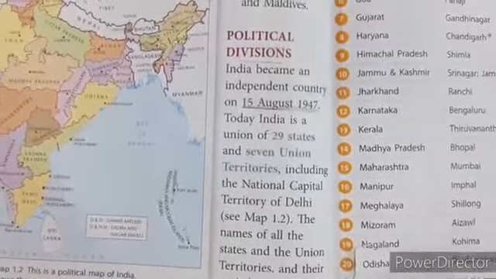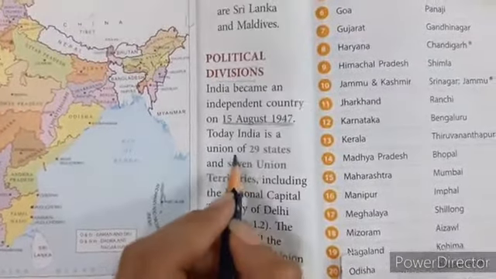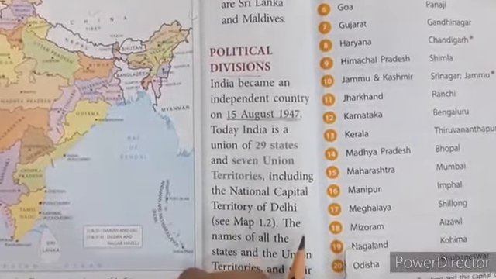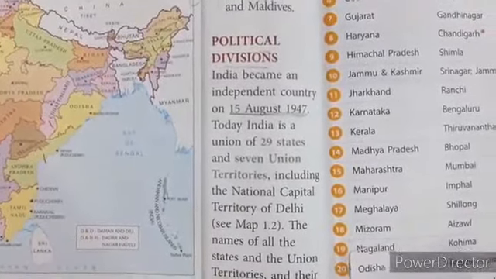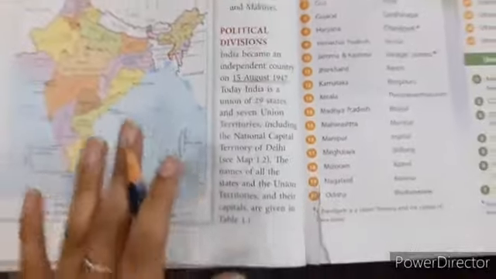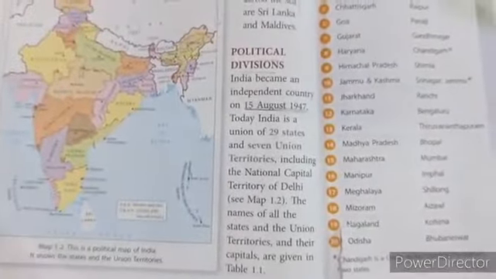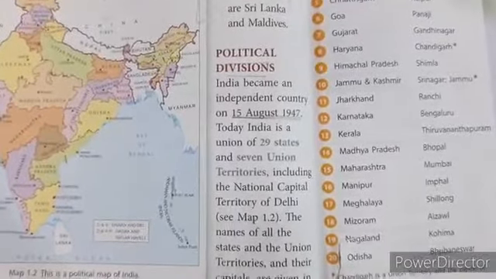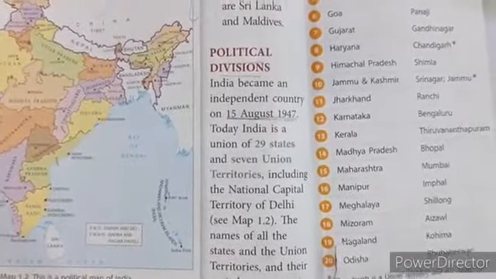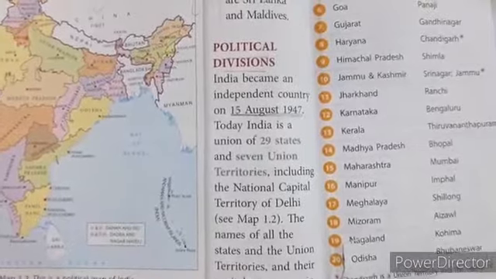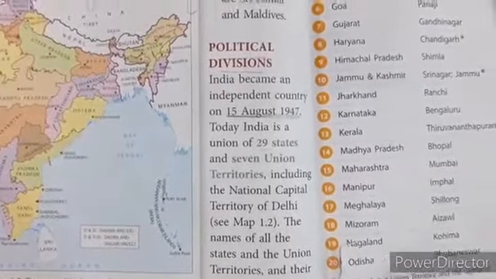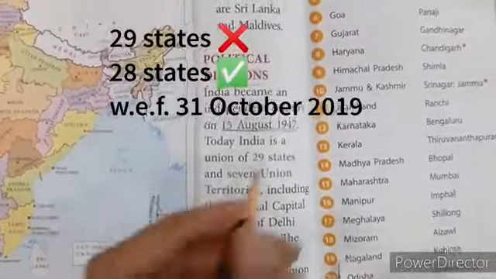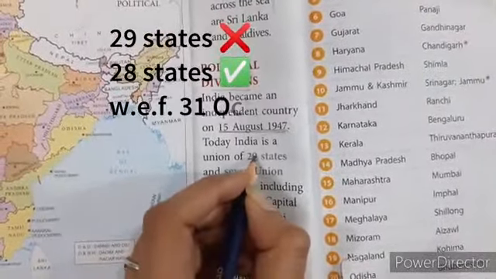Today, India is a union of 28 states. Children, a point to be noted here. As I am using an old book, there are no corrections here, and we will make corrections. Those who are using the old book will make corrections along with me. Now, this year, in today's date, we have 28 states.